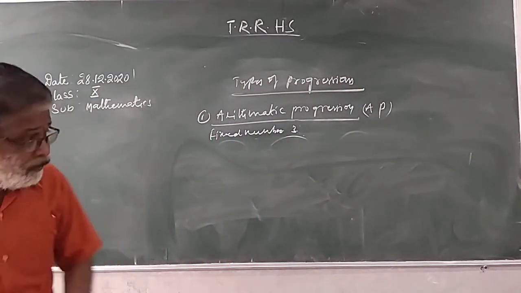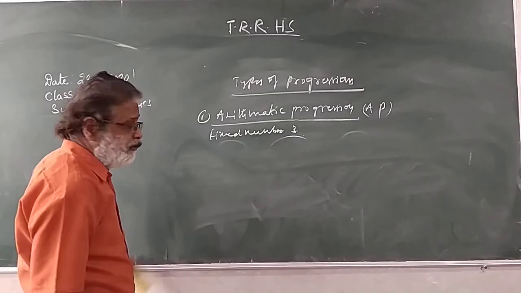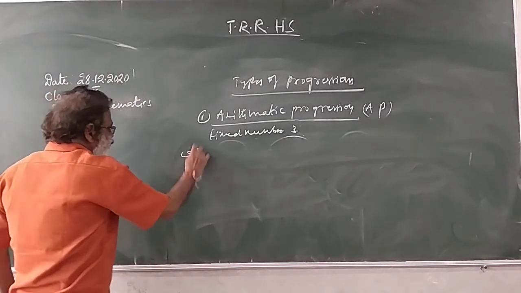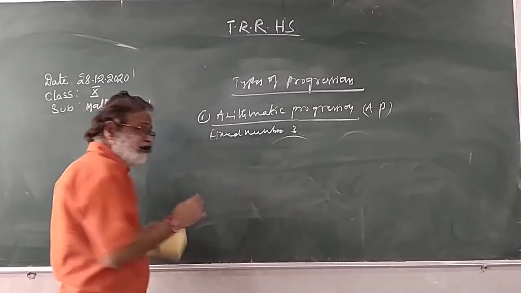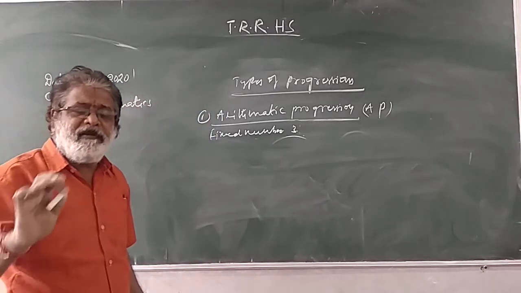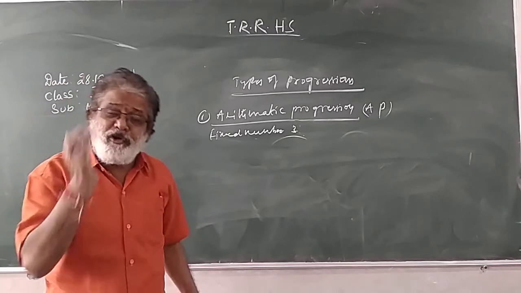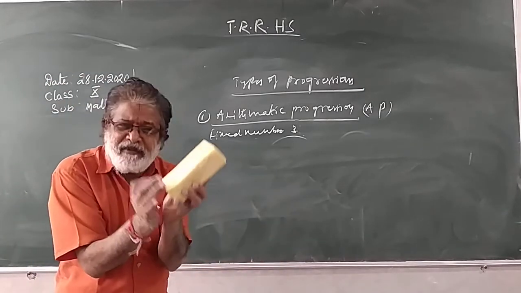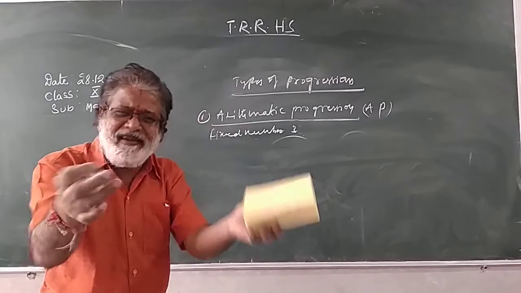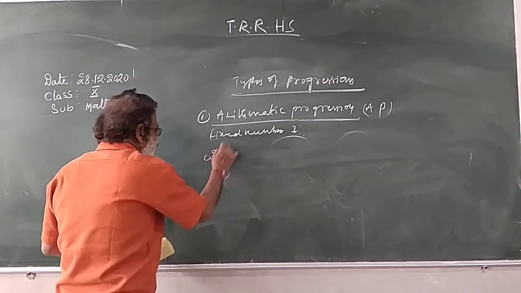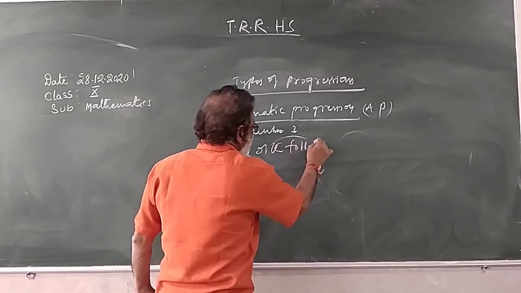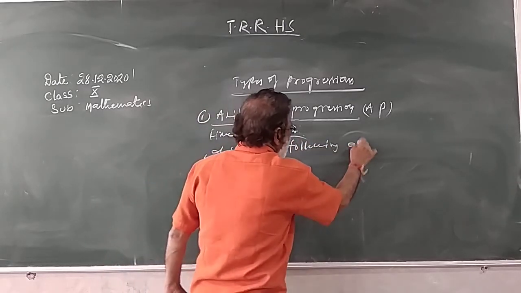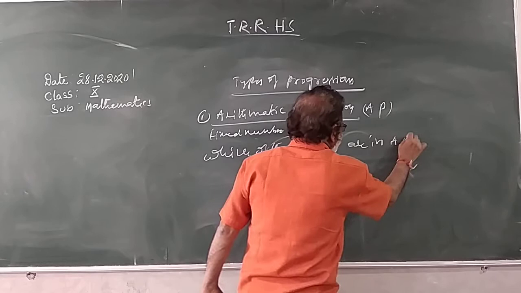Okay. Which of the following are in arithmetic progression? How can you identify the AP? The common difference should be the same. How do you get the common difference? The difference between two terms should be the same. Then it is in AP. Which of the following are in AP?